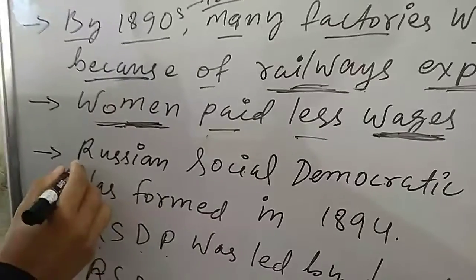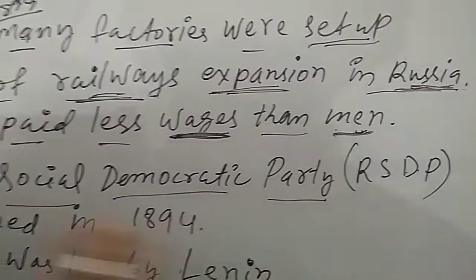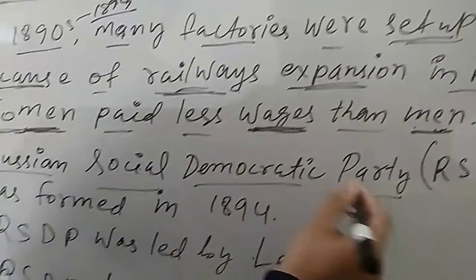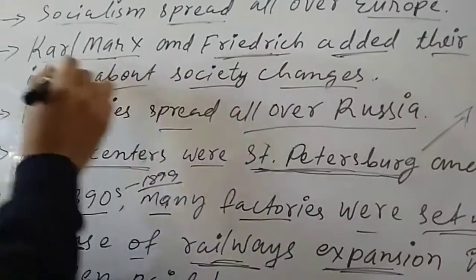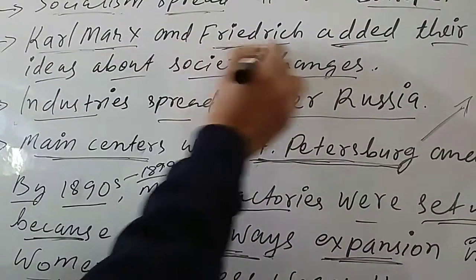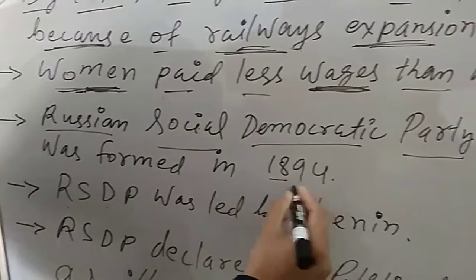Now the Russian Social Democratic Party, also known as RSDP, was formed based on the ideology of Karl Marx and Friedrich Engels. It was formed in 1894.